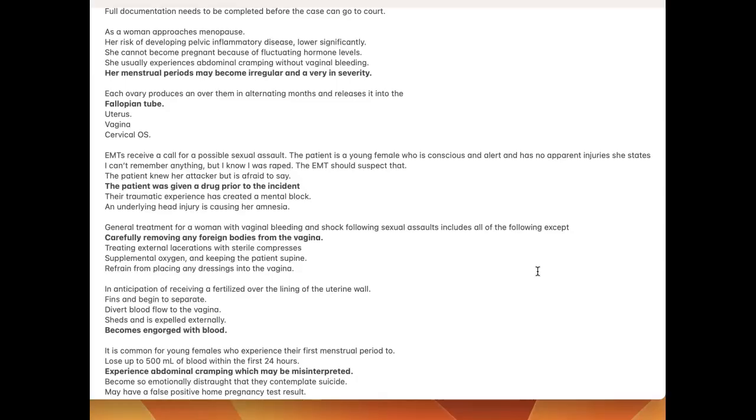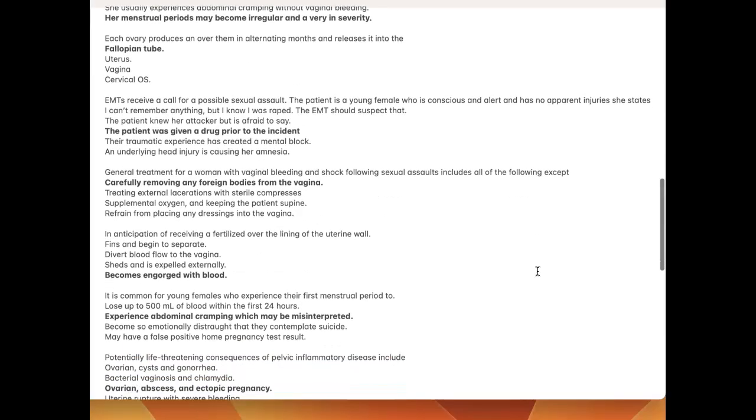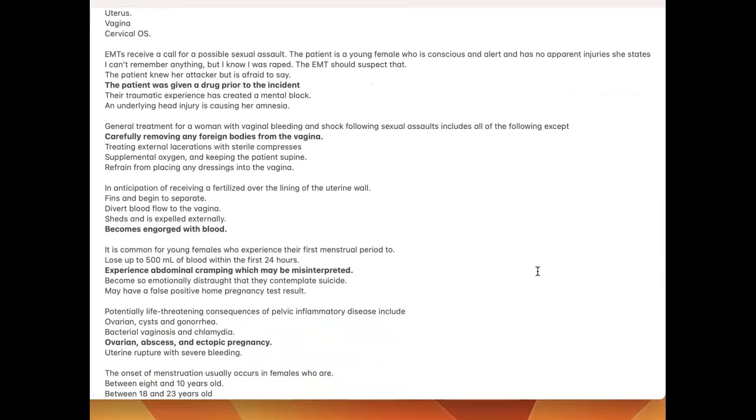EMTs receive a call for a possible sexual assault. The patient is a young female who is conscious and alert and has no apparent injuries. She states, "I can't remember anything, but I know I was raped." The EMT should suspect that the patient was given a drug prior to the incident. General treatment for a woman with vaginal bleeding and shock following sexual assaults includes all the following except carefully removing any foreign bodies from the vagina.